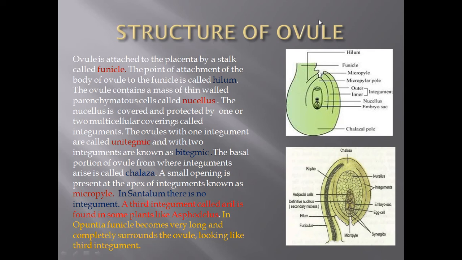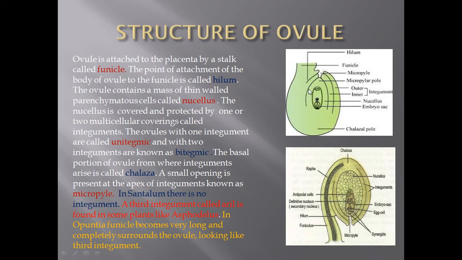The ovule is attached to the placenta, the point from where it originated, with a stalk-like structure which is called funicle, and this is the body of the ovule. The point of attachment of the funicle with the body of the ovule is called the hilum.